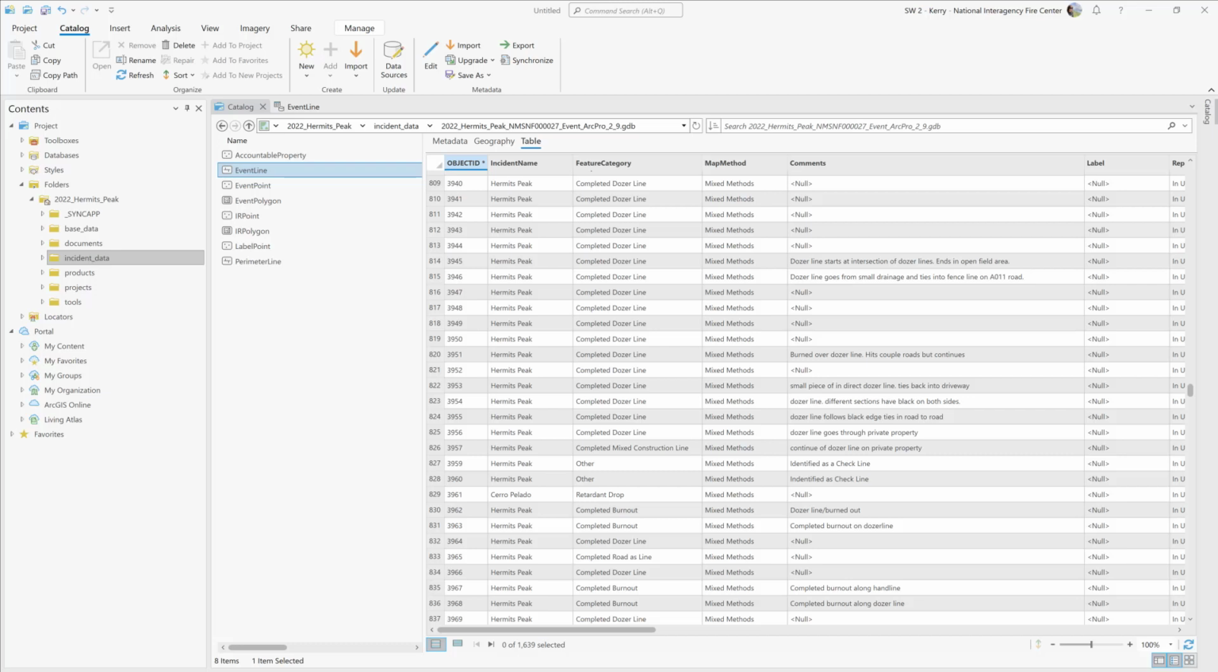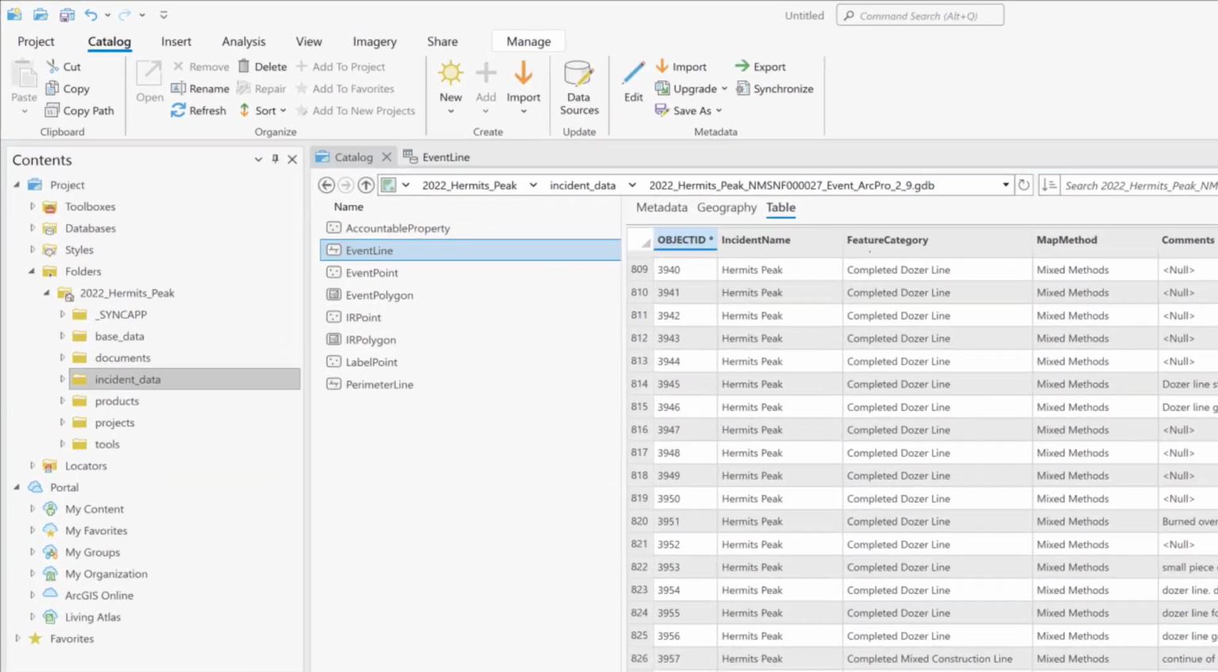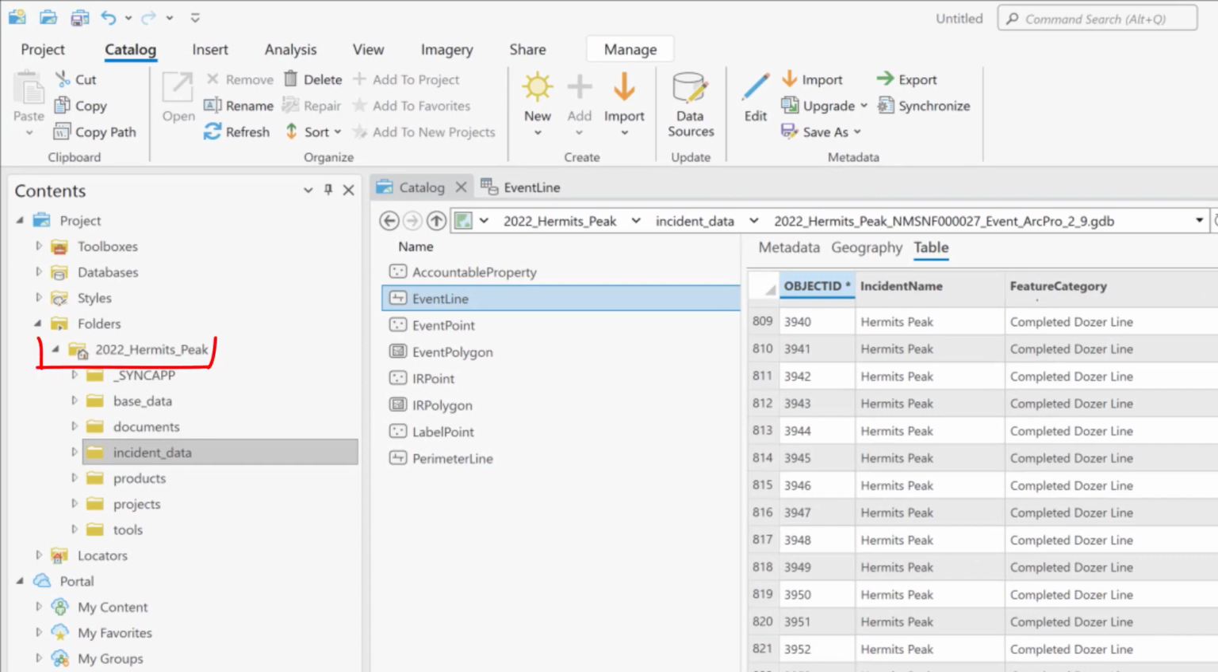And now I'll do a quick demo on how attributes in the feature layers of the National Incident Feature Service are used as metadata for the incident. I have the Hermit's Peak fire as an example. Under incident data, we have the master incident geodatabase, also known as the event geodatabase, that is named 2022 Hermit's Peak. The unique fire ID means that it's the 27th incident on the Santa Fe National Forest in New Mexico. And the event data standard was used in ArcGIS Pro version 2.9.